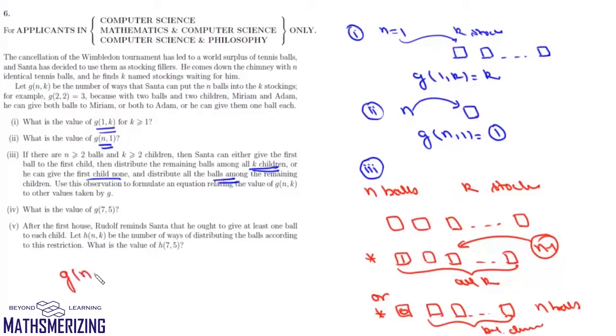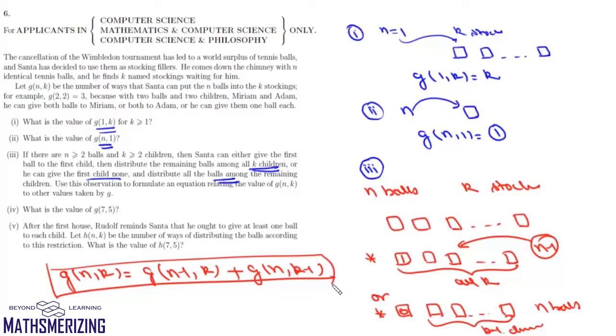So G(n,k) will be this first case. In this first case, number of balls is n-1, number of stockings is k, so it will be simply G(n-1,k), plus, now here we have n balls and k-1 stockings. So we get this recurrence relation, G(n,k) = G(n-1,k) + G(n,k-1).